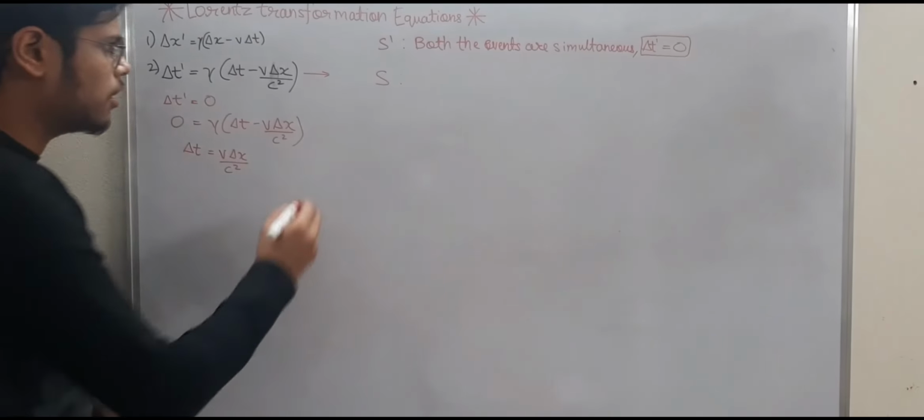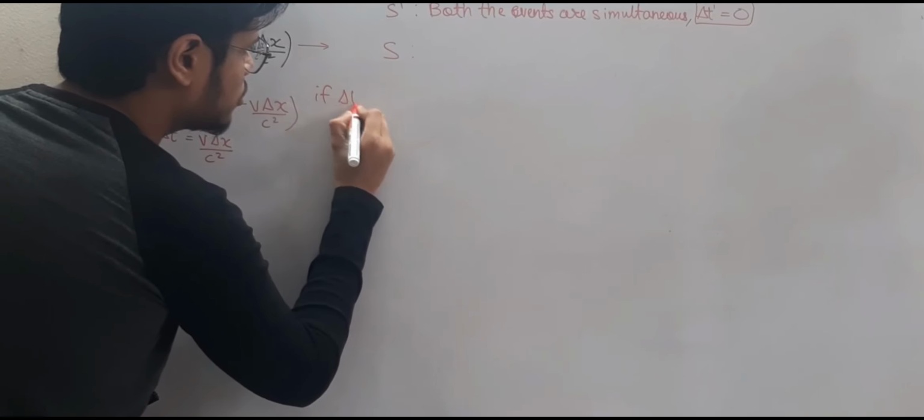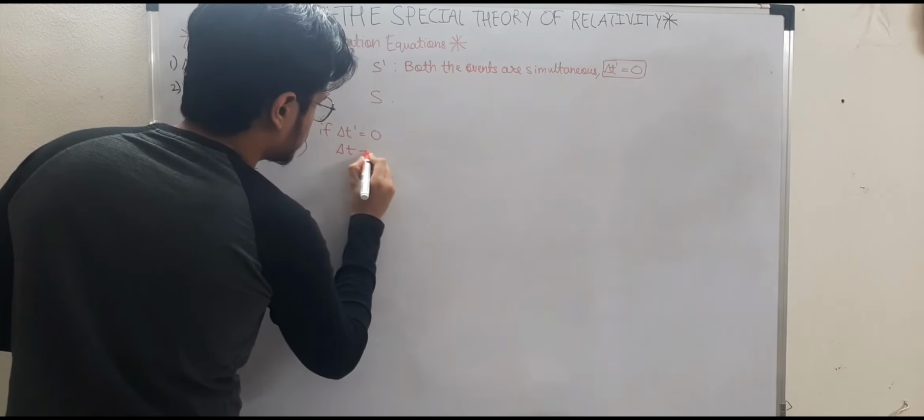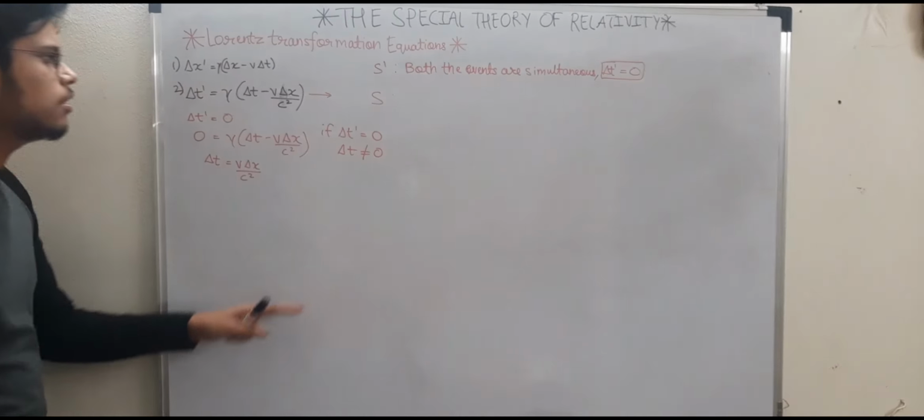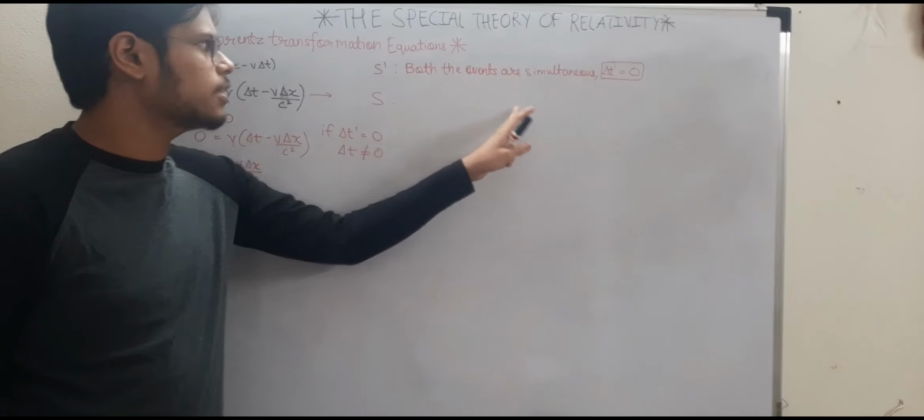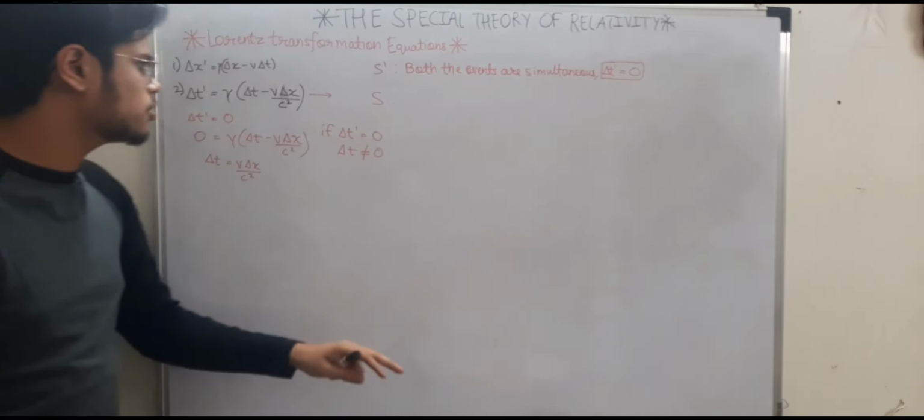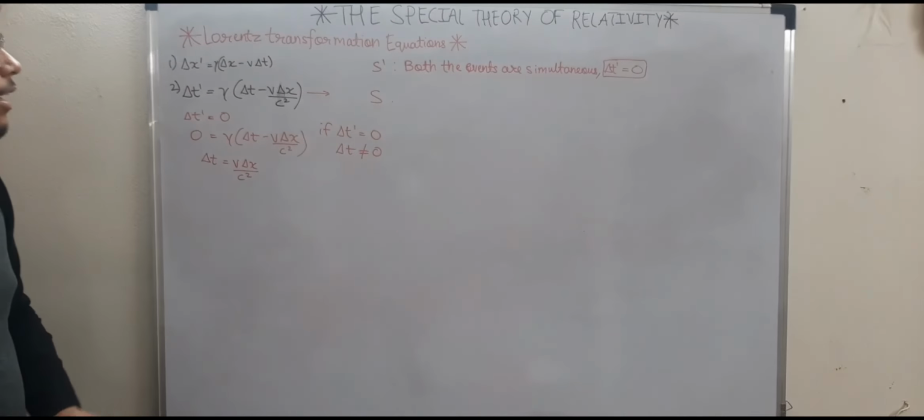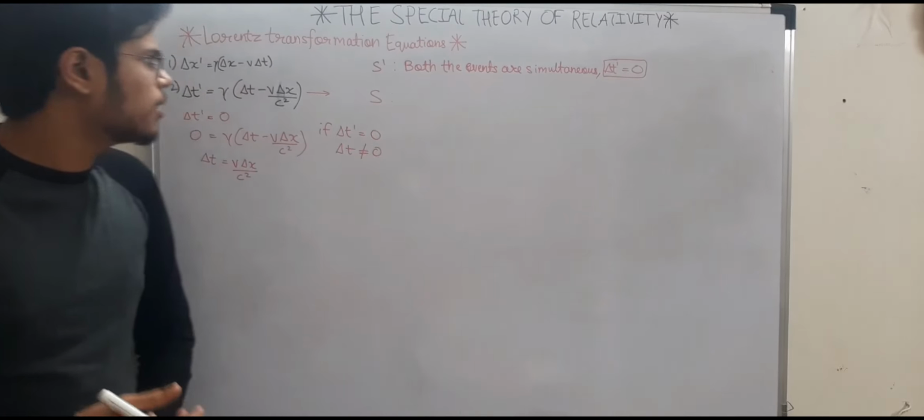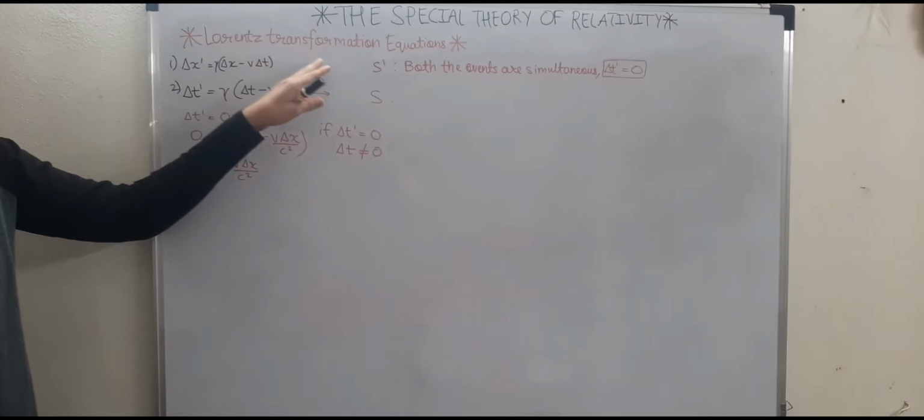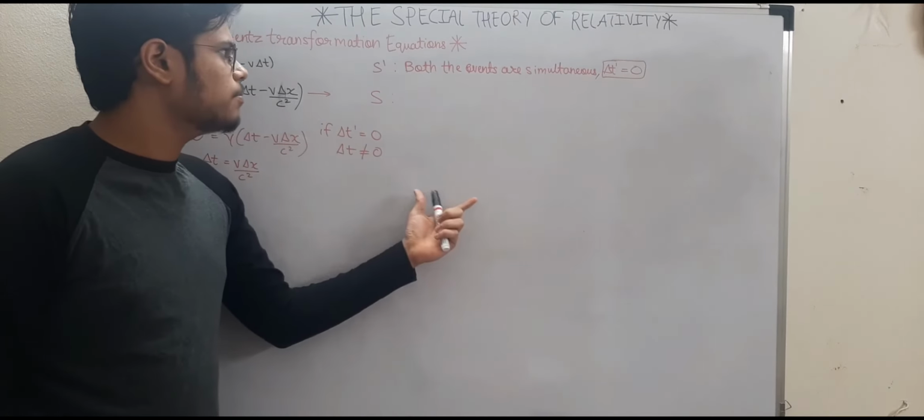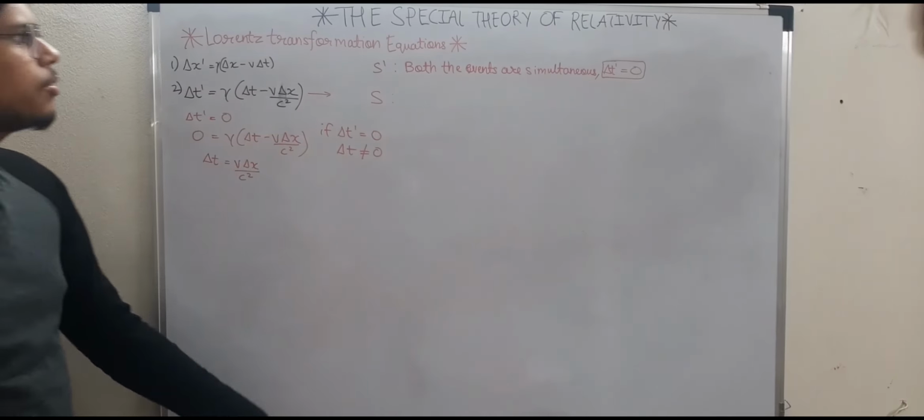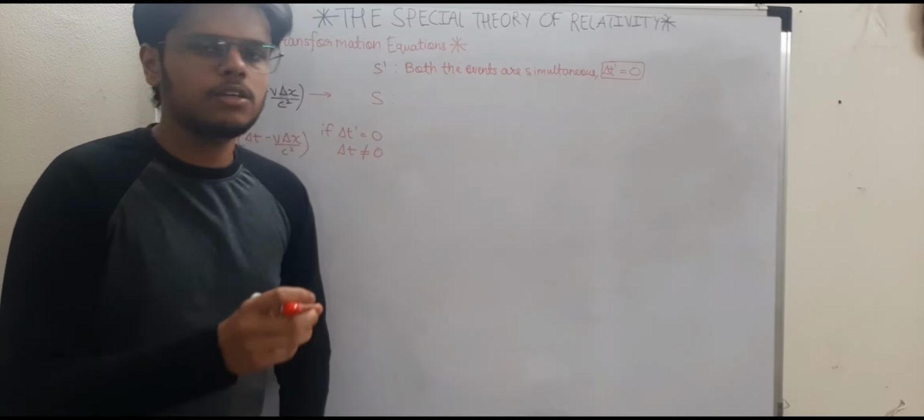That means delta t dash equal to 0 does not mean that delta t is 0. If delta t dash is 0, that means both the events are simultaneous in one frame. It does not mean that they will be simultaneous in another frame. And that is exactly what was said by Albert Einstein and is proved by Lorentz. That means we can prove using the Lorentz transformation equation that relativity of simultaneity holds true.